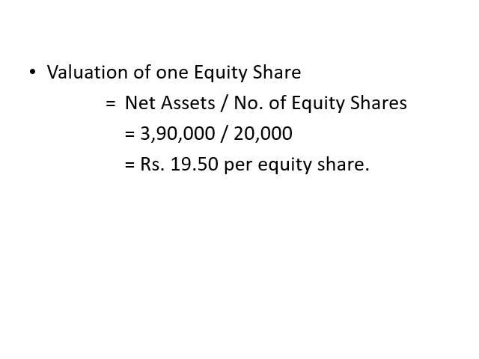But if you look at the balance sheet, you will find that it was given 20,000 equity shares of rupees 10 each. So the face value of the share is rupees 10, but the value in the market is now 19 rupees 50 paisa per share. So this is the method which is called the intrinsic value method or net asset method. Through this method, we calculate the net asset, take care of the number of equity shares, and after those calculations, we come to the value of one equity share.